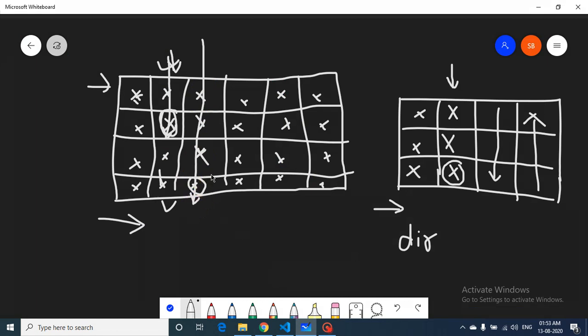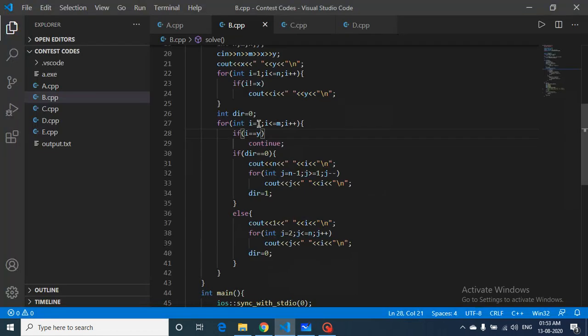So direction will tell us whether we are at the bottom or at the top. Initially we are at the bottom. So we will put the last bottom coordinates, and then iterate from bottom to top. And when we iterate from bottom to top, we will change our direction. Then again I will go to the next position from left to right, and because direction is equal to 1 now, we will print the first box, then move from top to bottom, and then again change direction. And that's the whole thing. We will iterate over all the columns, but if we encounter the same column which is y, then we will continue. So we will print out all the boxes.